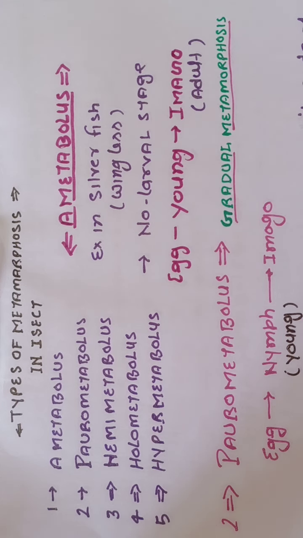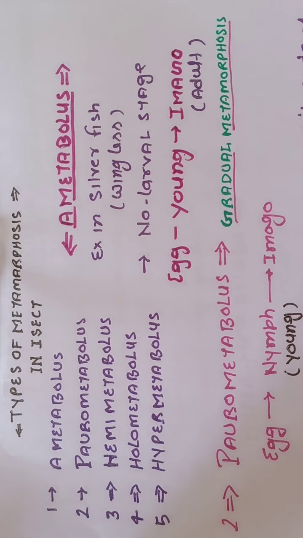On the basis of this we can divide insect into 5 categories. In another way you can say there are 5 types of the metamorphosis in insect: ametabolous, pleurometabolous, hemimetabolous, holometabolous and hypermetabolous.